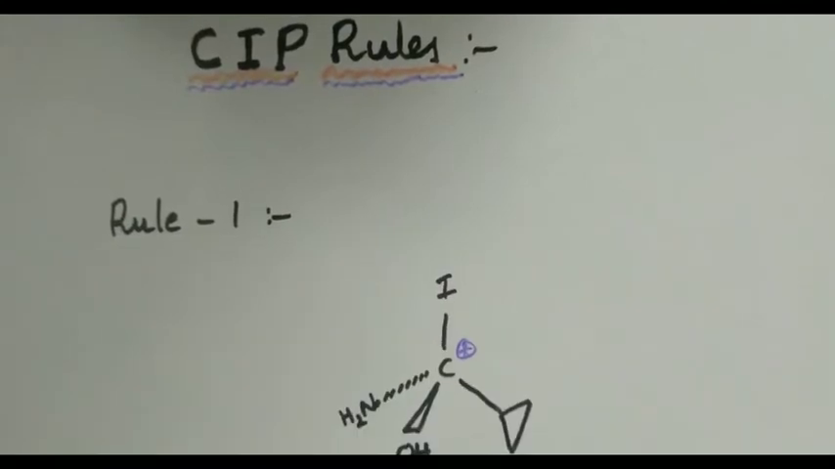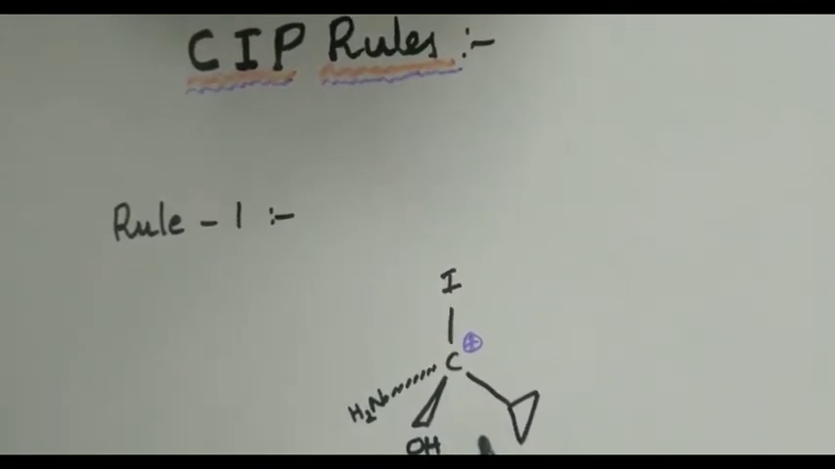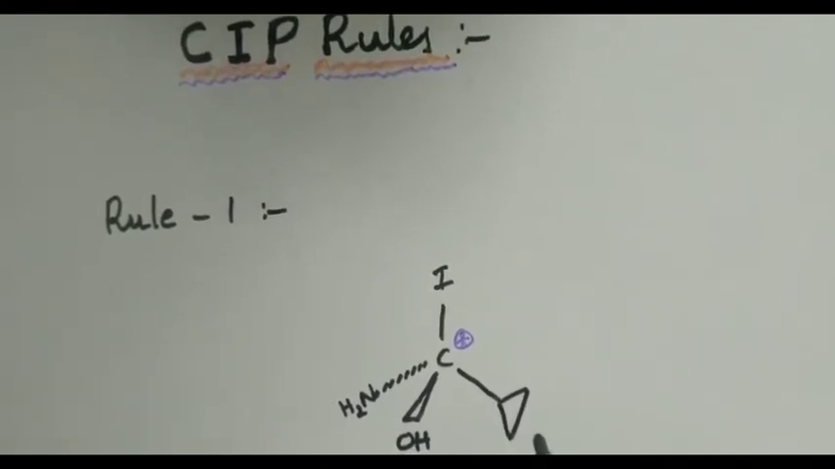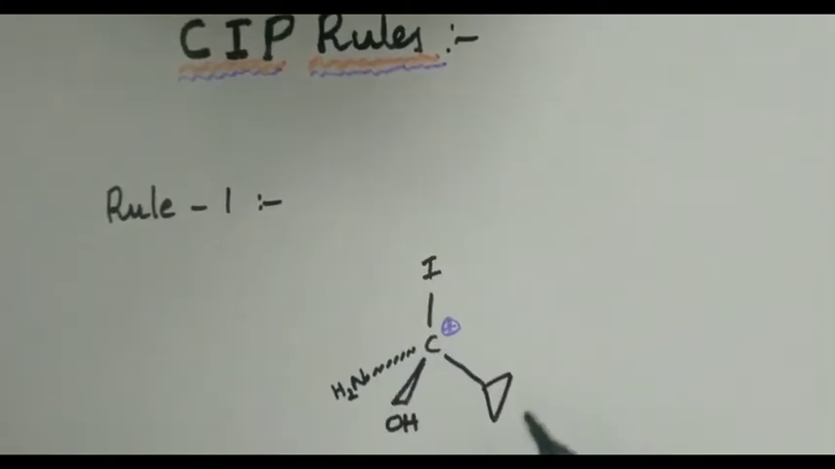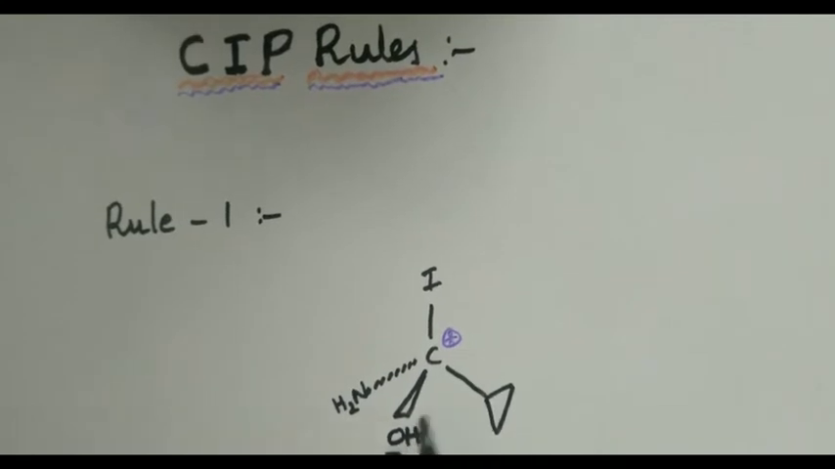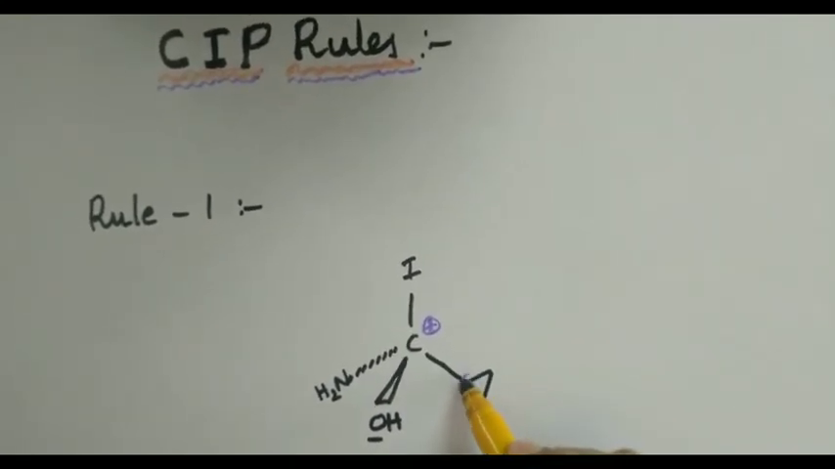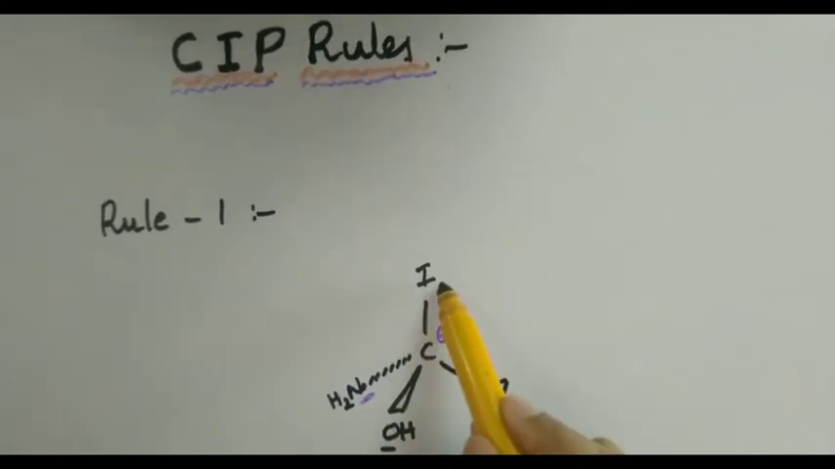Let's go to the board to discuss these CIP rules in detail. Somebody asked you to give the priority numbers to a particular chiral center or stereocenter. I told you a stereocenter need not be a chiral center, it can even be a geometrically active center. First identify the atoms with which these groups are connected. Here the oxygen atom is the connecting atom. Here the carbon atom is the connecting atom, in this case it is the nitrogen atom, and in this case it is the iodine atom.